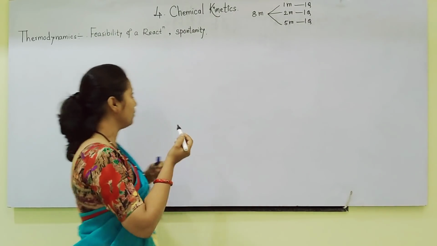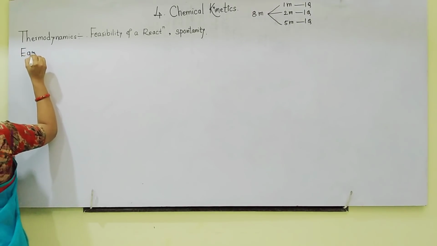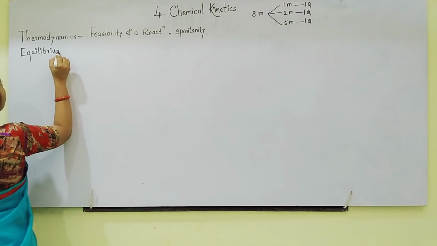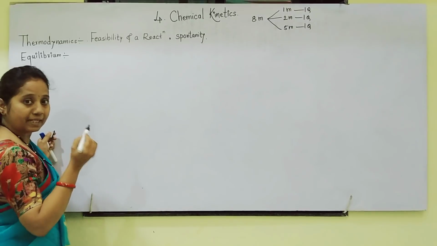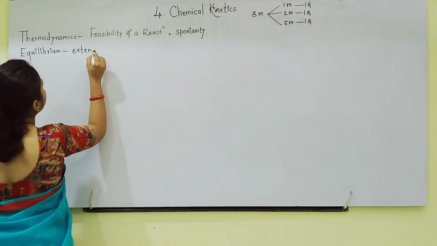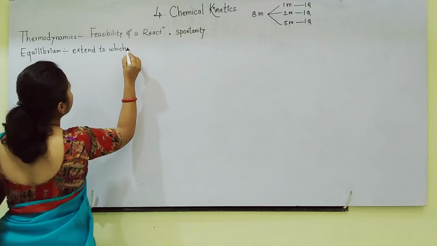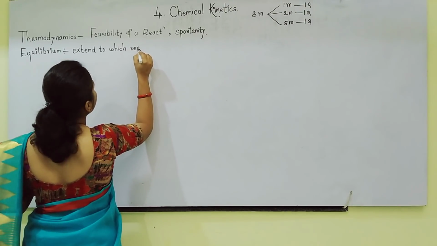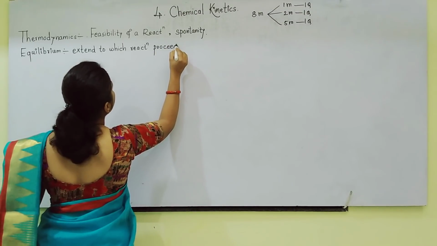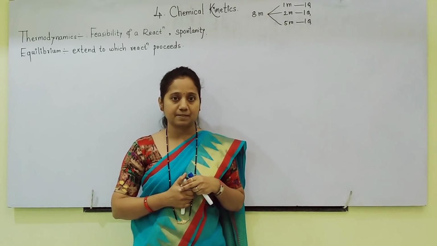Before thermodynamics we have seen the lesson equilibrium. Equilibrium tells us about the extent to which a reaction proceeds.